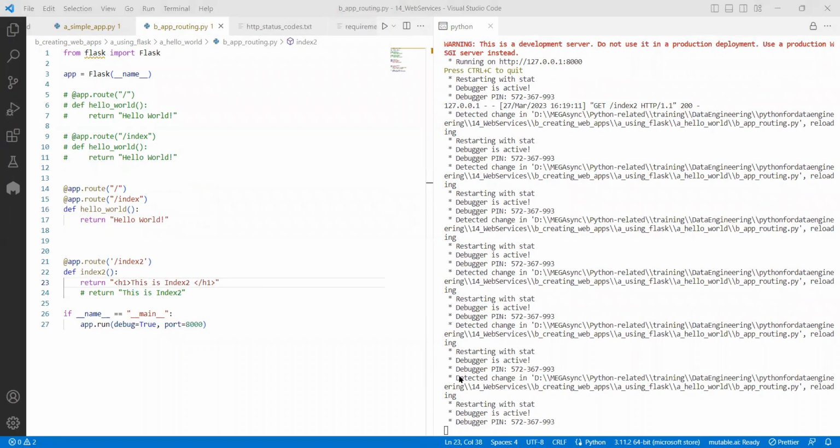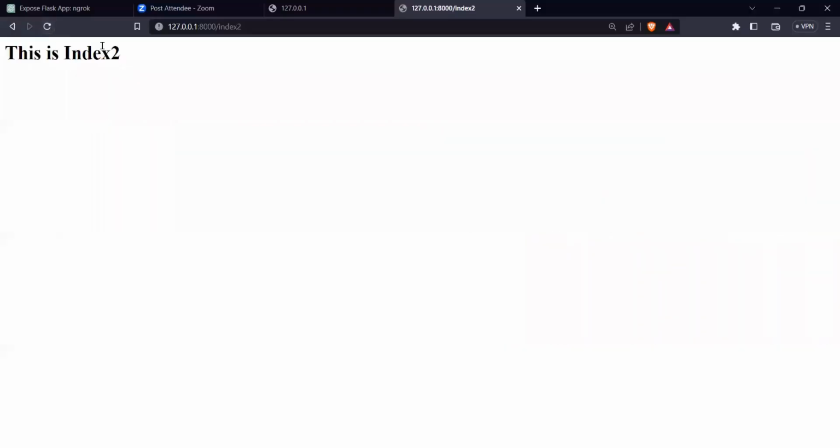If I go here in the browser and reload, did you see this is index2? It means you got a header, right? So like this, there are multiple things. If you want to know more, let me show you one more thing.